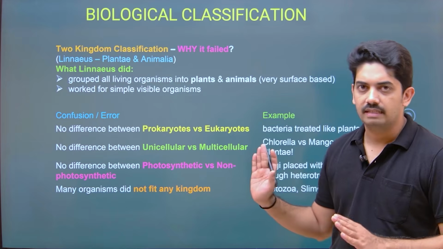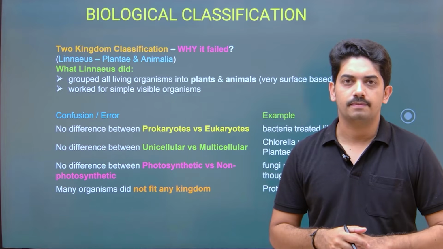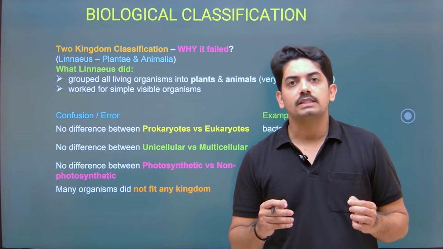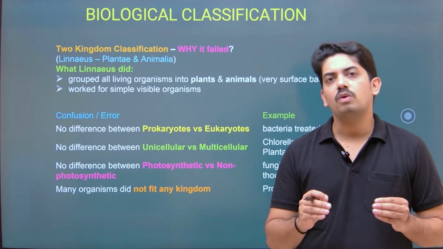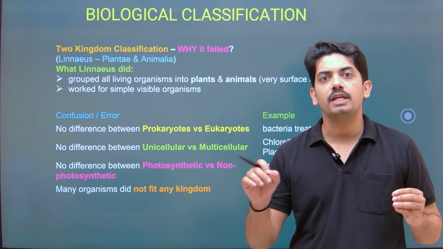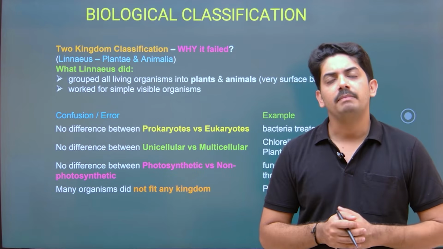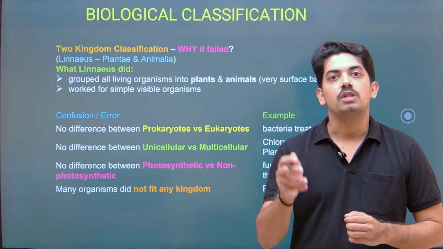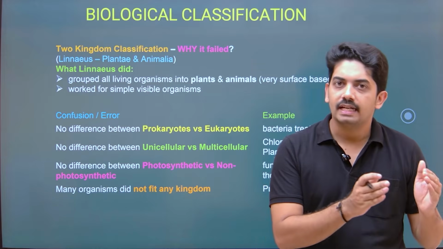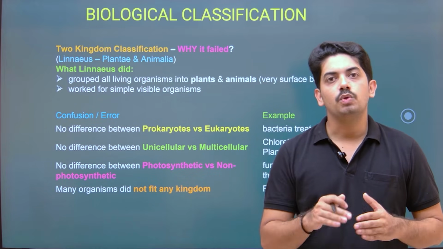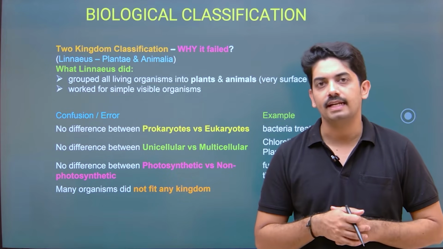Those limitations are given here. Now, no difference between prokaryotes and eukaryotes. Let us try to understand what is the basic difference between a prokaryote and a eukaryote. Prokaryon represents a primitive nucleus. Karyon means nucleus. Primitive nucleus means the nucleus is not surrounded by a nuclear membrane. That means genetic material is directly present in the cytoplasm. Eukaryotes means they have a true nucleus, a membrane-bound nucleus.